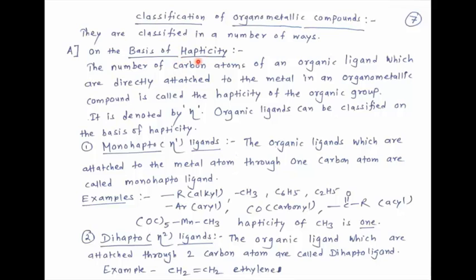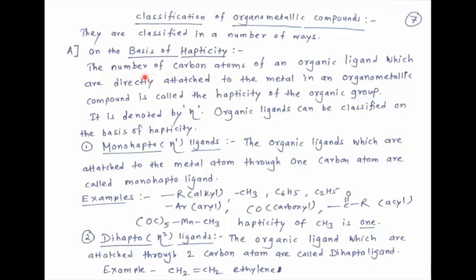Here we must know what is meant by hapticity. It's very simple. The number of carbon atoms present in organic ligand through which they are bonded with metal atom in organometallic compound.